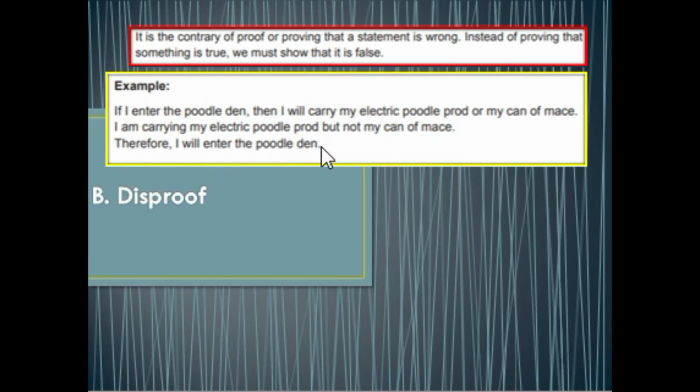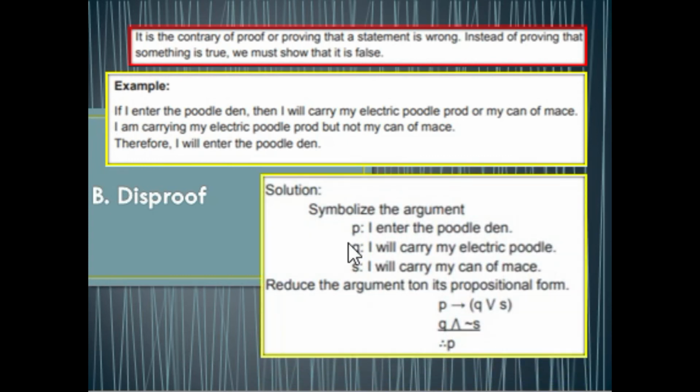So how to show the disproof of this? We should also symbolize the argument. We are given the first statement, if I enter the poodle den, let's symbolize this as P. I will carry my electric poodle prod, let's symbolize this as Q, and S as I will carry my can of mace. We reduce the argument to its propositional form, so P implies Q or S, then Q and not S, therefore P. Let's try to show this one using a table.